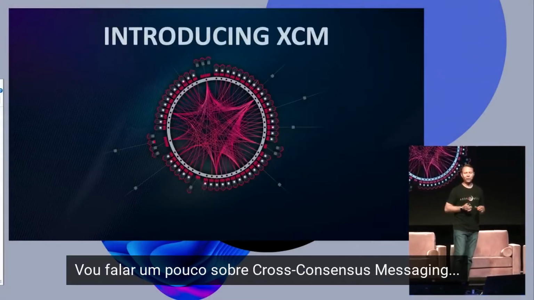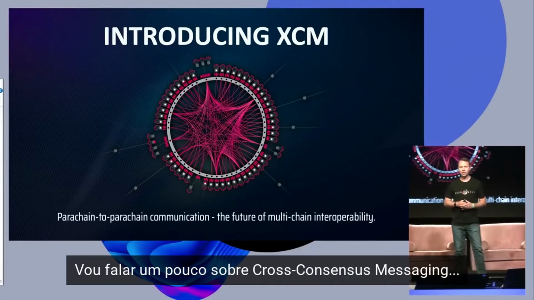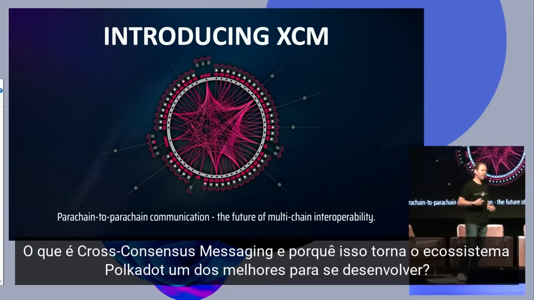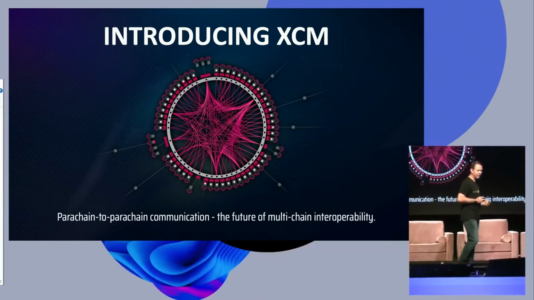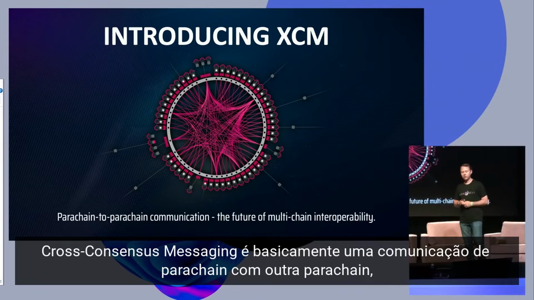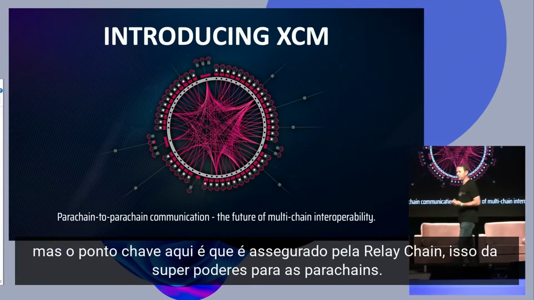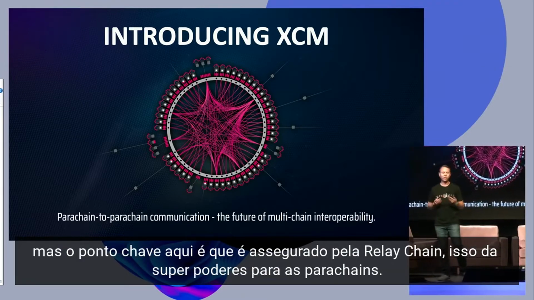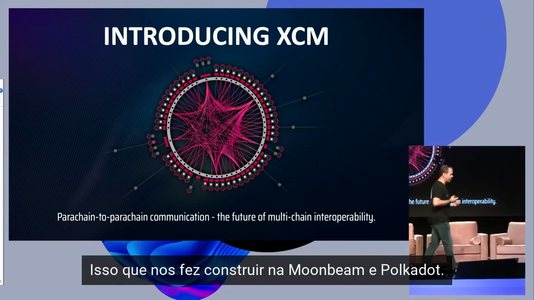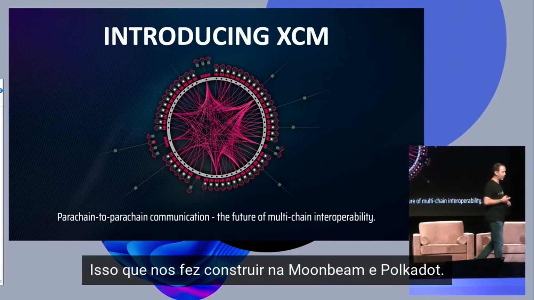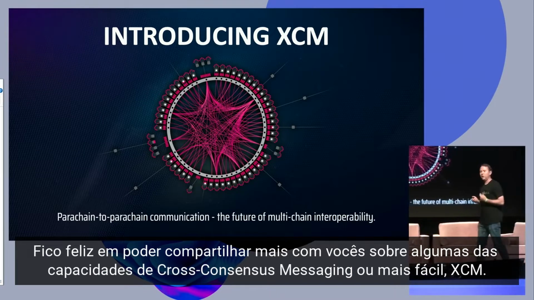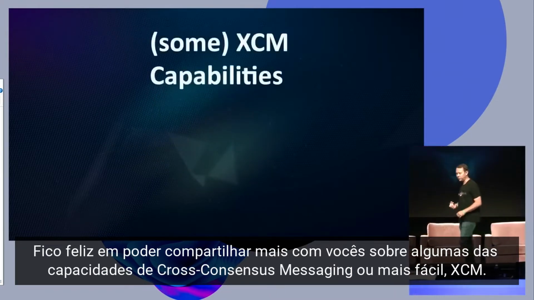I want to talk to you a little bit about cross-consensus messaging. So what is cross-consensus messaging, and why does it make Polkadot one of the best ecosystems to build on? Cross-consensus messaging is just parachain to parachain communication. But the key here is that it's secured by the relay chain, and that's what gives parachains superpowers. And really, this is what drew us to build on Moonbeam and on Polkadot. So I'm happy to share more with you about some of the capabilities of cross-consensus messaging, or XCM.